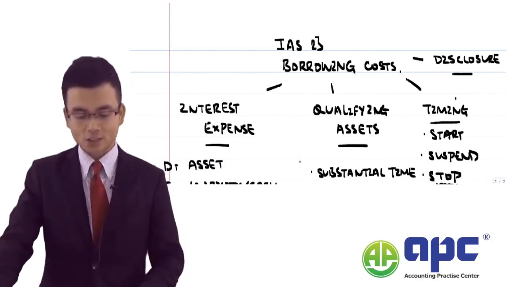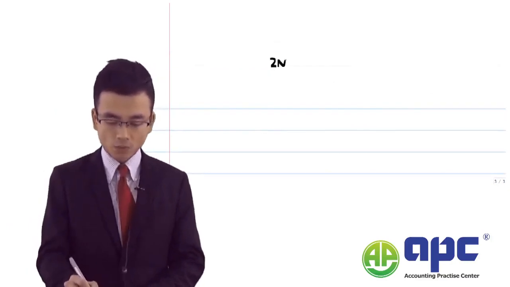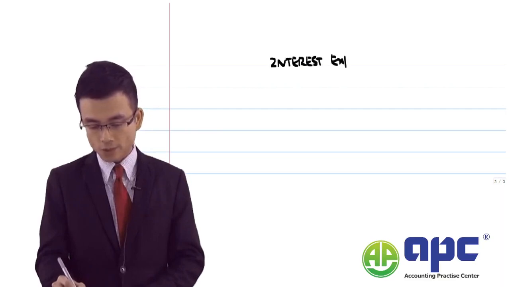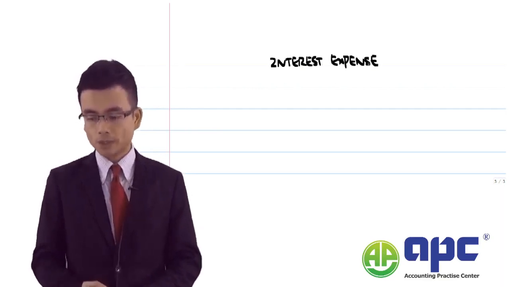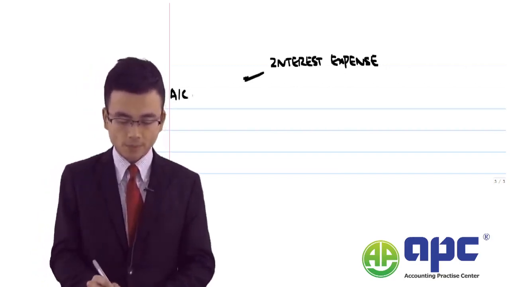So let's get started by looking at the first aspect, which is the concept of interest expense and what sorts of things we will be covering in this particular element. First, we'll be looking at the accounting treatment related to the interest expense.